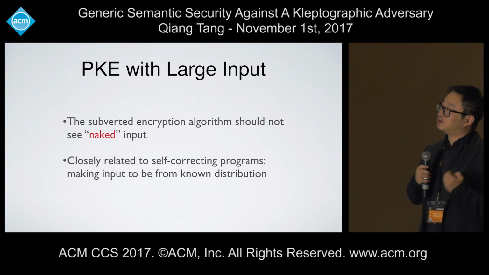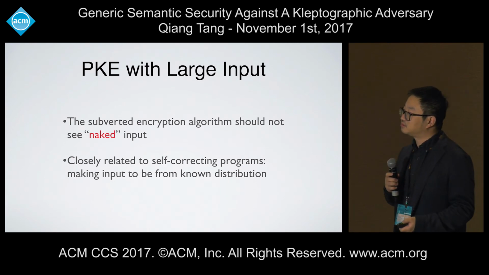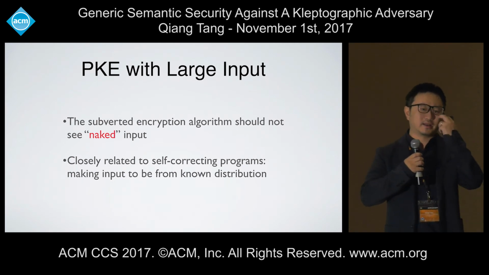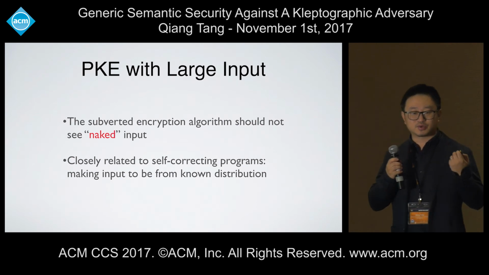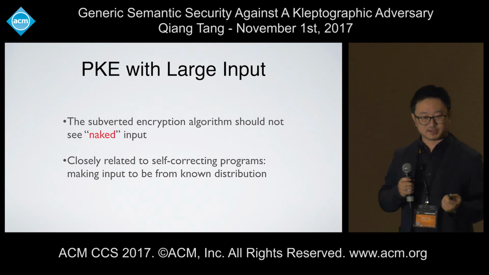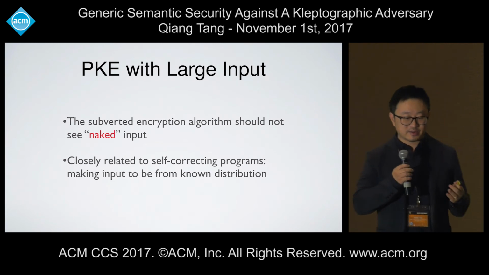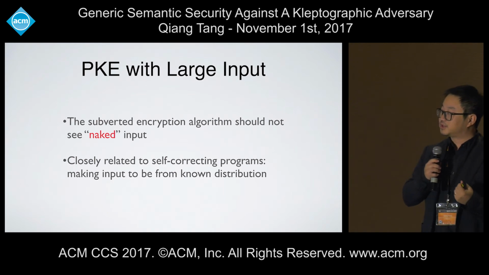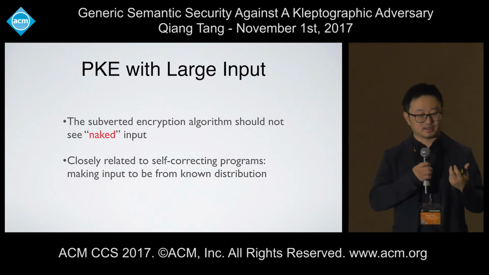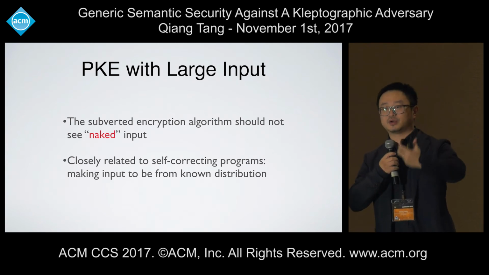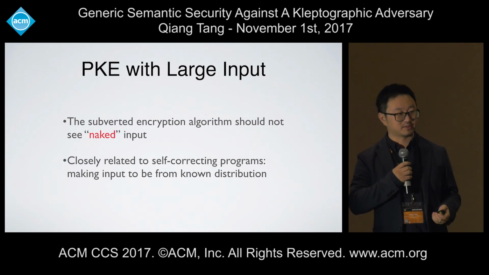And so what we learned so far is that for public encryption with large input, essentially the encryption algorithm can never be exposed to the naked input. Otherwise, any input could potentially be a trigger to pull this secret out. And this is actually closely related to a line of seminal work called self-correcting programs, which take a buggy implementation, which was inconsistent on a small portion of inputs, turning it into another implementation that is correct at every point with overwhelming probability.